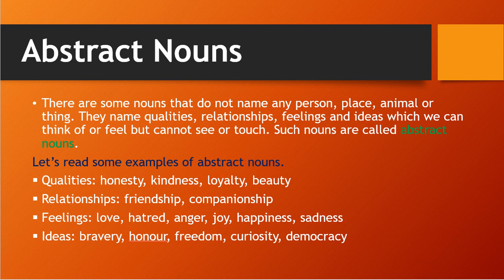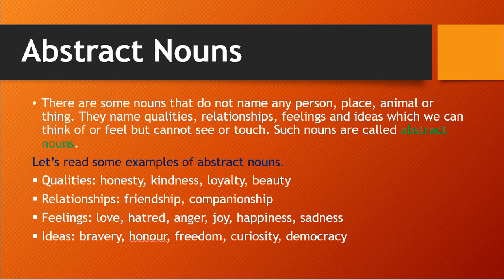After that we have seen the abstract noun. What is the abstract noun? Qualities, relationships, feelings and ideas. Those are the things we cannot touch. Those are the abstract nouns. We cannot touch those kinds of feelings or relationships. The naming words for those are abstract nouns.